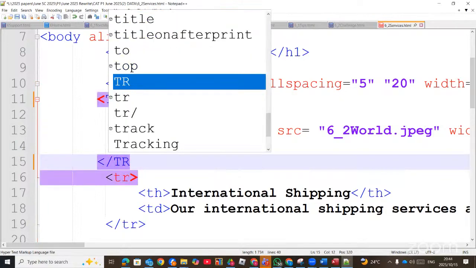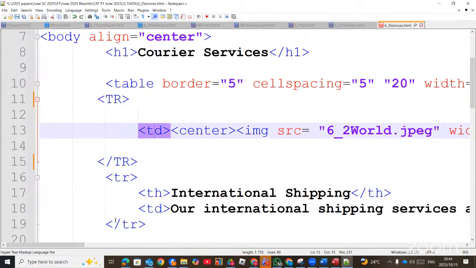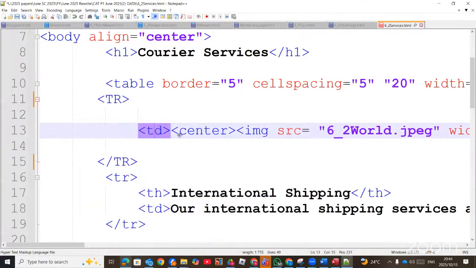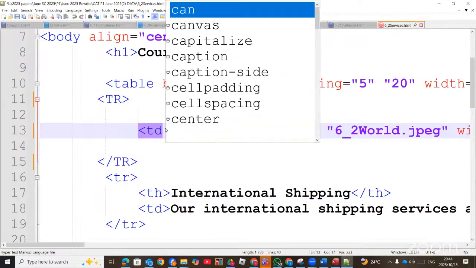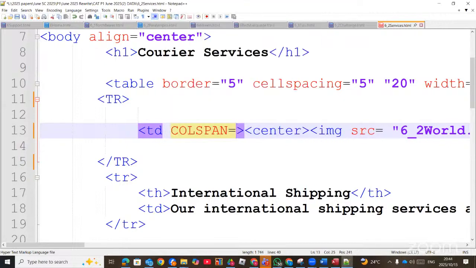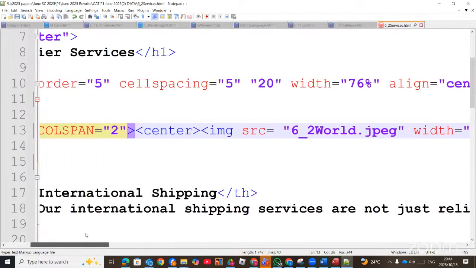That's the table row. Now, the TD, which is the table data, which is the cell that contains the image. As you can see here, it is merging. So inside this TD, we say colspan equals 2. Why 2? We combine two columns together. So colspan equals to 2, and this image will be there.